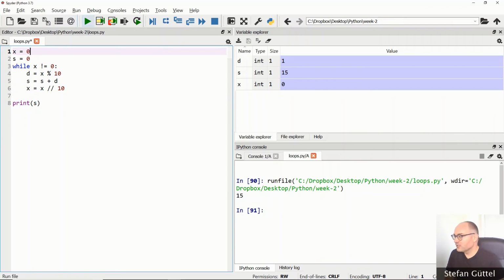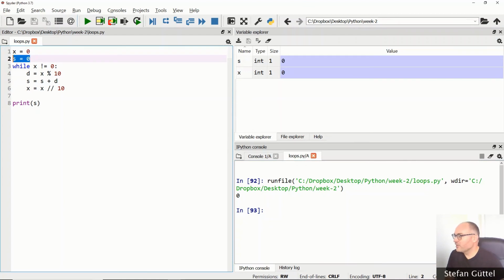Okay, let's see. The sum of the digits in 0 is 0, and that's fine. And the way this works is because I have initialized the value of s to be 0, if I run this code with x having the value of 0, this while loop will of course not be executed, and I'm printing out 0 immediately.